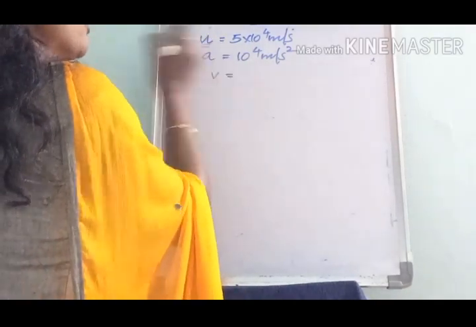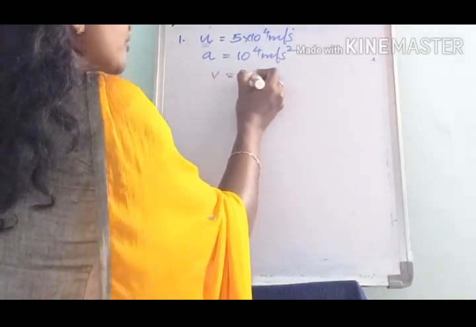Here the initial velocity is u and v becomes equal to 2u.